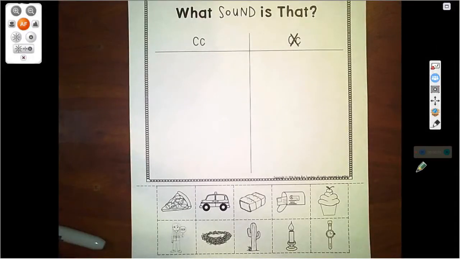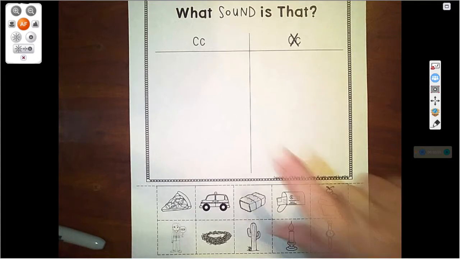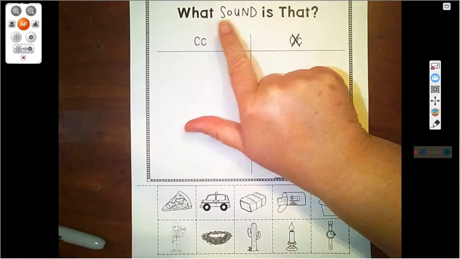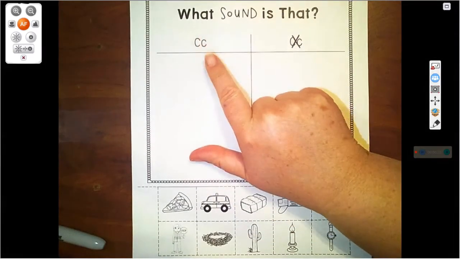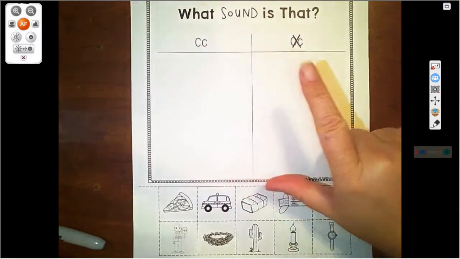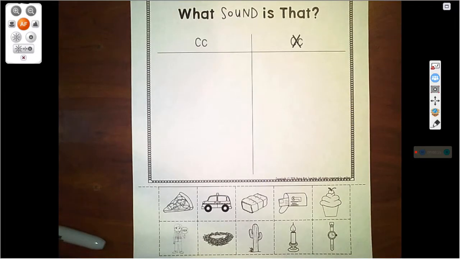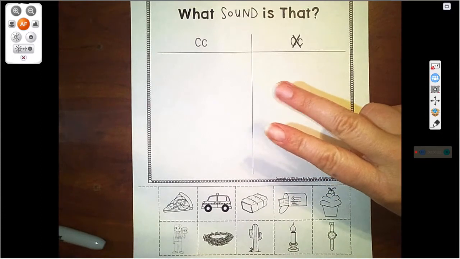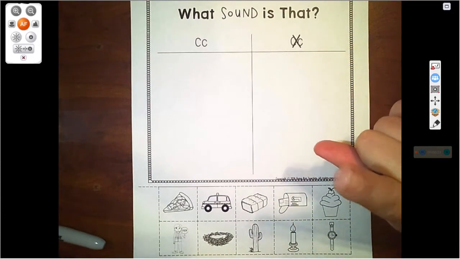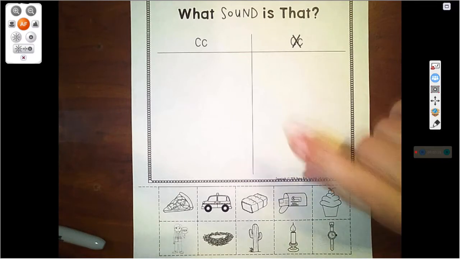Hello, boys and girls. We are going to do this sheet together. This is What Sound Is That? And it's going to talk about things that begin with a C and things that don't begin with a C. So I need you to do two things. First, here's our secret words.